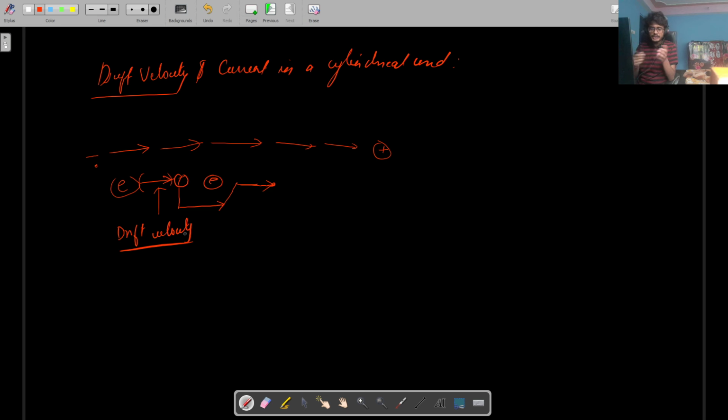So after every drift velocity, the electron has to stop completely or partially stop because of the collision. So it'll collide, it'll partially stop, it'll again drift at a particular velocity towards the positive terminal. Then again, it'll collide with something else, it'll stop completely or it'll lose some of its velocity. Again, it'll drift along at some velocity. The amount of velocity that the electron is subjected to when it moves through the conductor after successive collisions is known as the drift velocity. It's very simple.